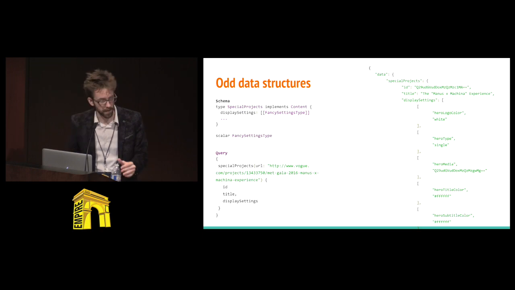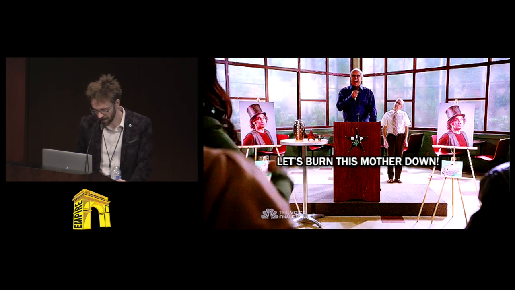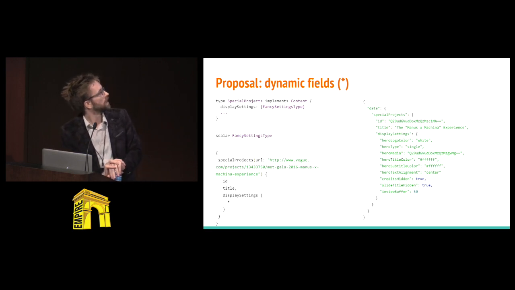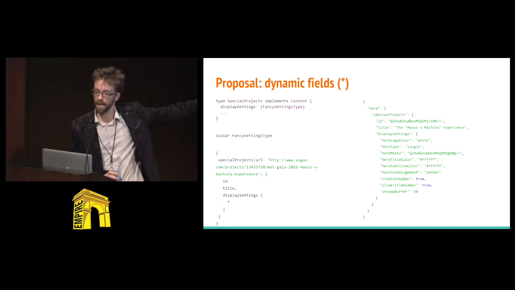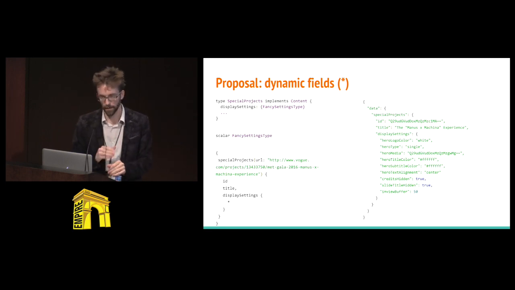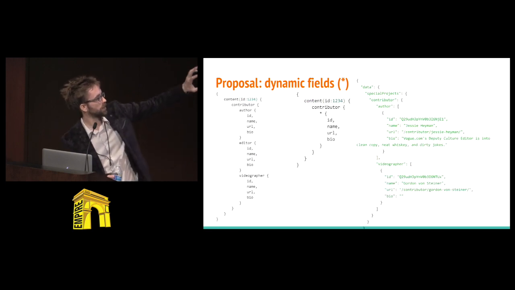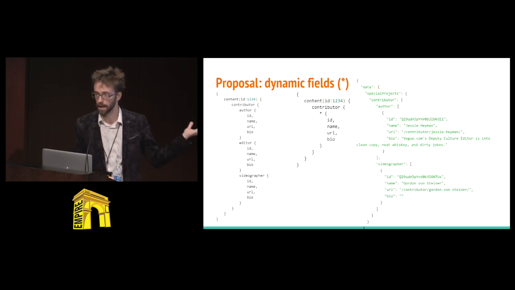Let's go for a little more heresy. Cool, here's a proposal. What if we had star fields? So back to this last item, then suddenly we get a structured response. That looks pretty cool. We still have a well-described shape on the left side. We just don't necessarily tell you about every field. So I think that's kind of interesting. You could also move it up a level. So remember our contributors. We could potentially have our spiritual advisor hanging out on the right side, and we wouldn't have to indicate it as well.